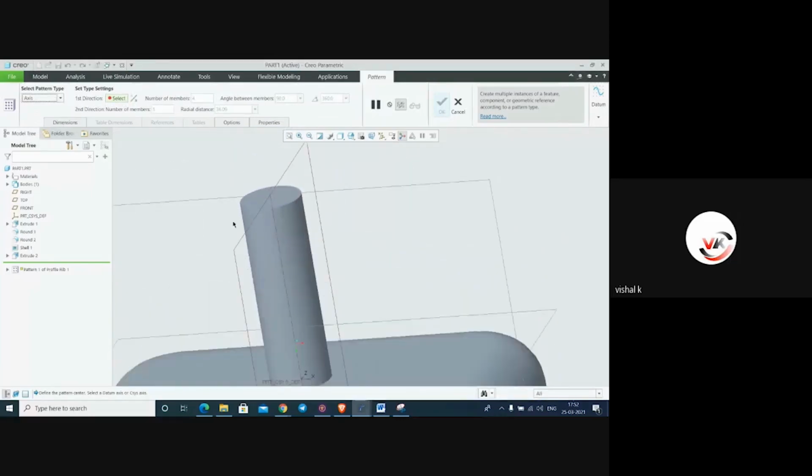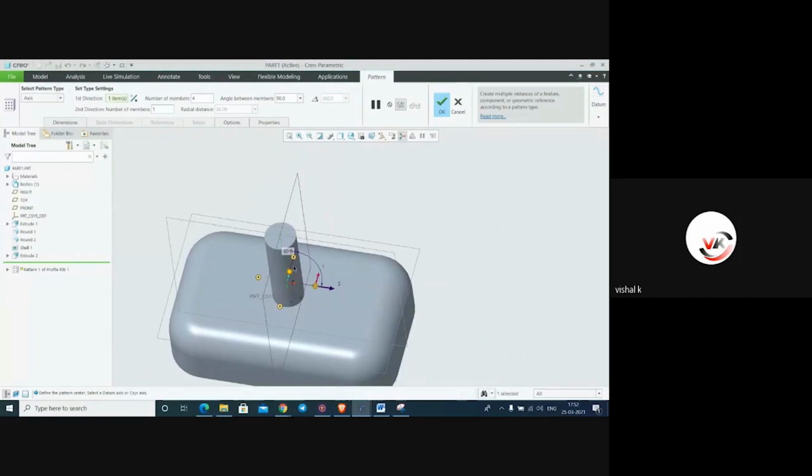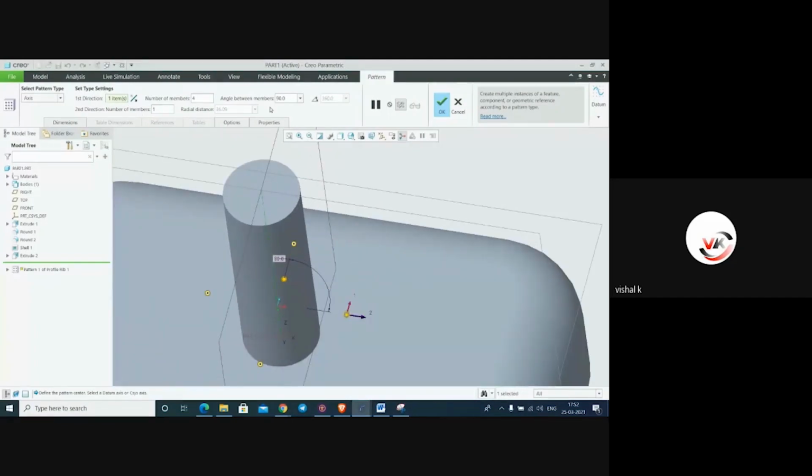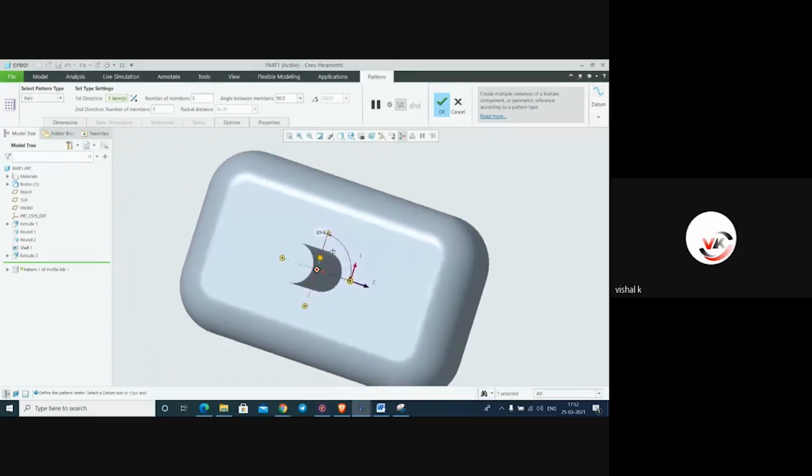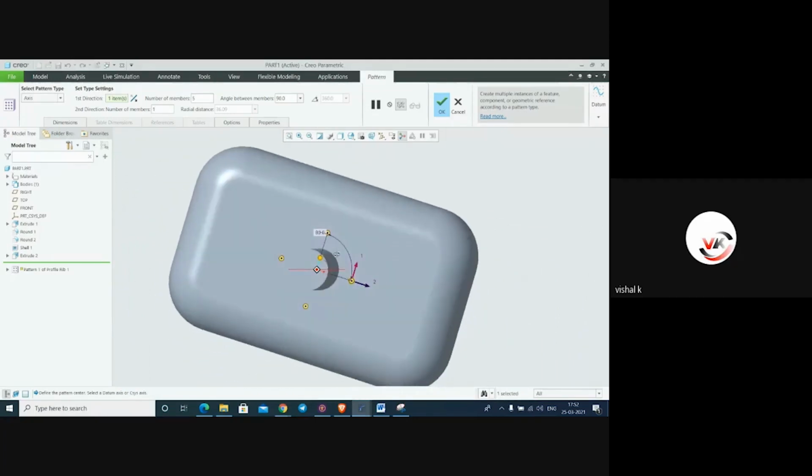In this axis pattern, select the axis of this object. This is the axis. Then from here we have to give 360 degree or whatever degree into numbers, whatever number we required. Suppose we required 5 numbers. Here we have created 5 numbers.